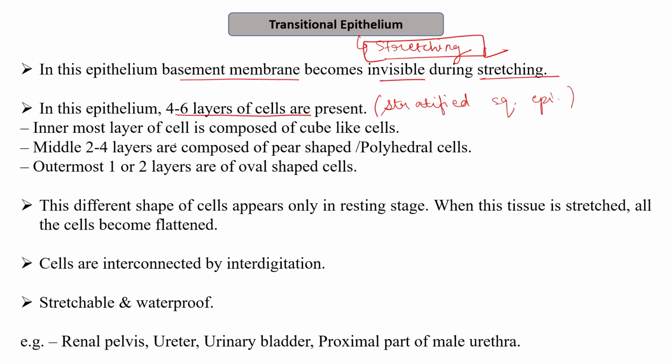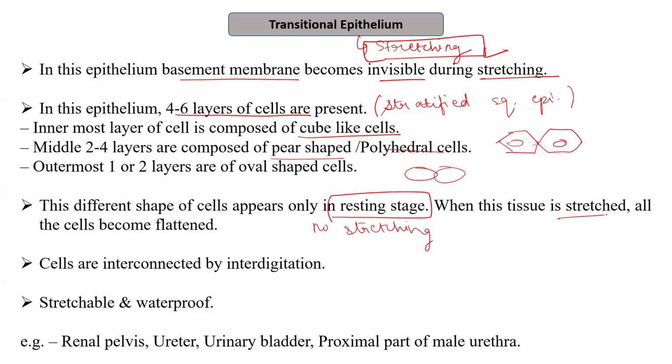Right? So the innermost layer of cells is composed of tube-like cells, and the middle 2 to 4 layers consist of pear-shaped cells or polyhedral cells. So the middle layers consist of polyhedral cells and the outermost 1 or 2 layers are oval-shaped cells. So they have different shapes of cells that are represented in different layers, and the different shapes of the cells appear only in the resting stage when there is no stretching.